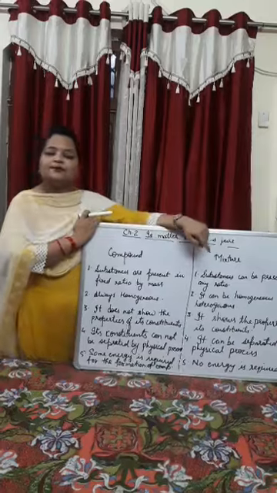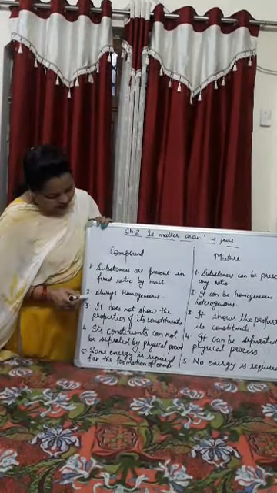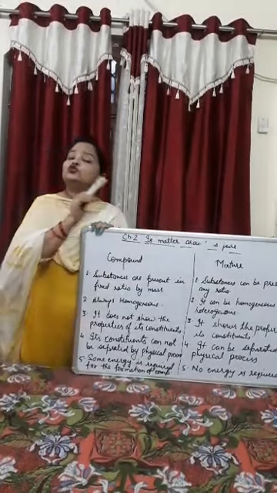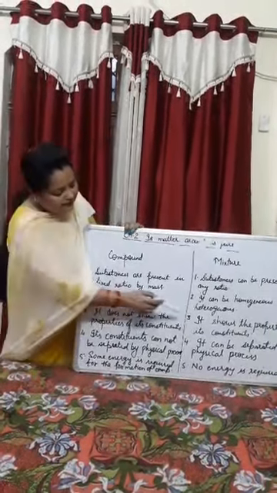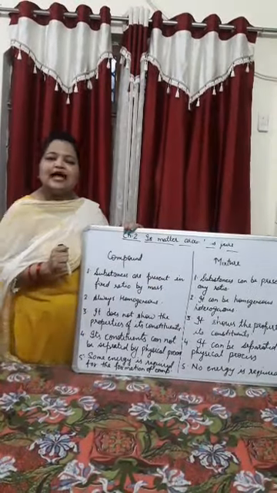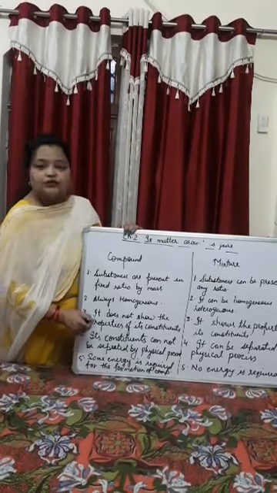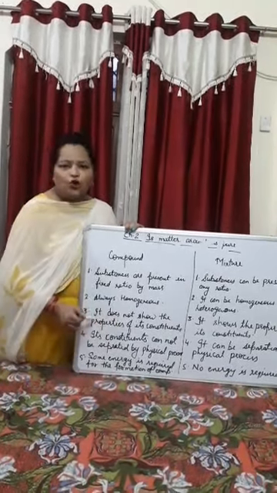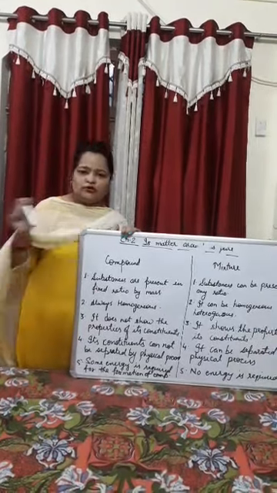जबकि mixture में substances can be present in any ratio. Second point, the compound is always homogeneous. As we had discussed, the compound is always homogeneous, but the mixture can be homogeneous as well as heterogeneous. Third point, the mixture does not show the property of its constituents, but compound shows the property of its constituents.